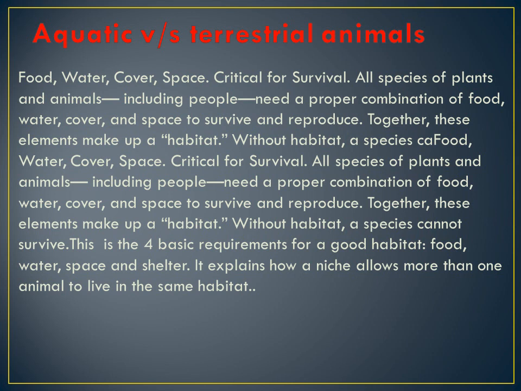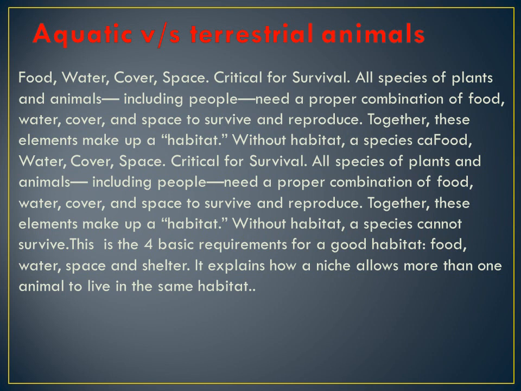Plants need food, water, cover, meaning the space critical for survival. All species of plants and animals, including people, need a proper combination of food, water, cover, and shelter. Cover means the place, the terrace over our head, isn't it? When snow, heavy rain, or some animal comes, it should be able to cover itself, with cover and space to survive and reproduce. Together these elements make up a habitat. Continuously I am trying to explain what habitat is to you in all the 3 parts of our lesson, isn't it? Are all clear about the word habitat and its definition?